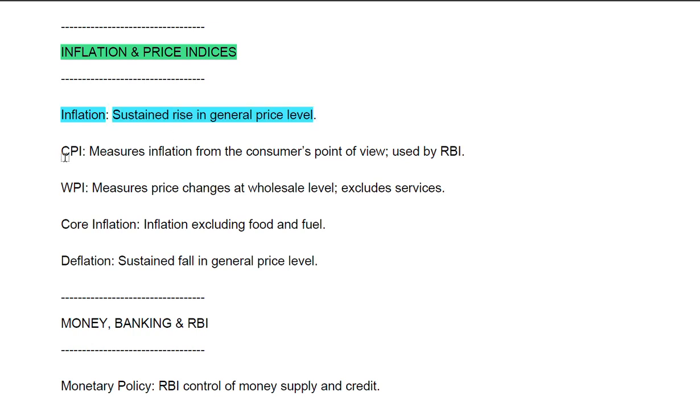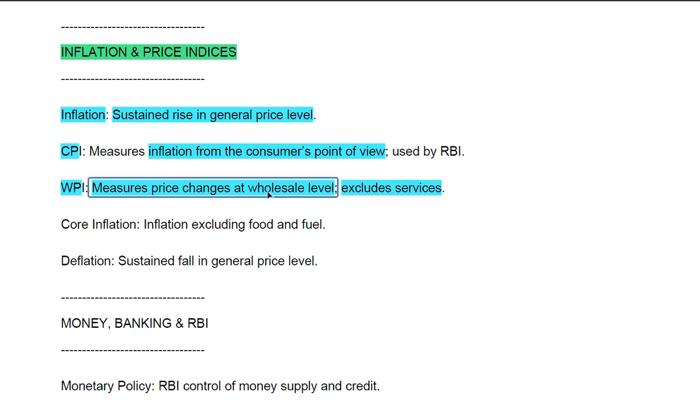Okay, then you have CPI, Consumer Price Index. It measures inflation from the consumer's point of view, used by RBI. Okay, then you have Wholesale Price Index. It measures price changes at wholesale level, excludes services. Okay, so it basically does not take into account services. Wholesale Price Index is for the goods.